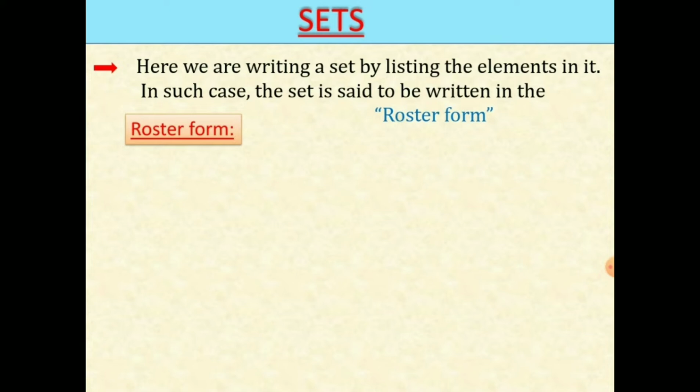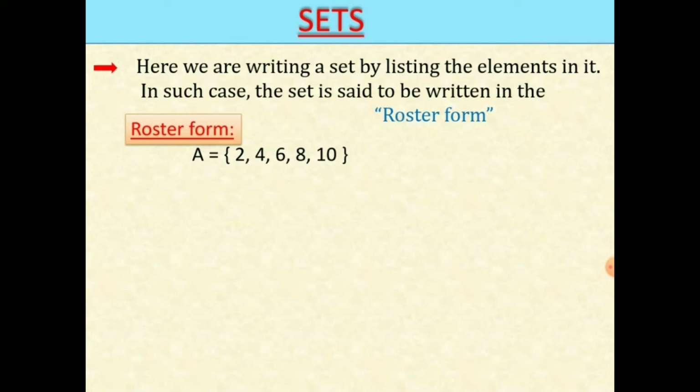Here, I am taking the above example. A = {2, 4, 6, 8, 10}. In this set, all the elements are listed by separating them with commas. This method is called roster form.